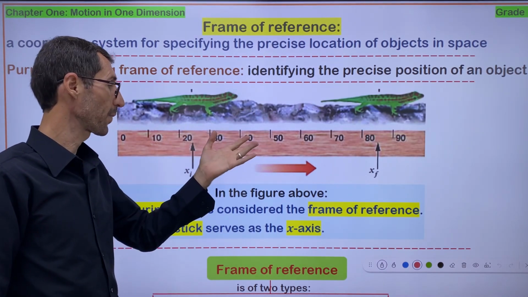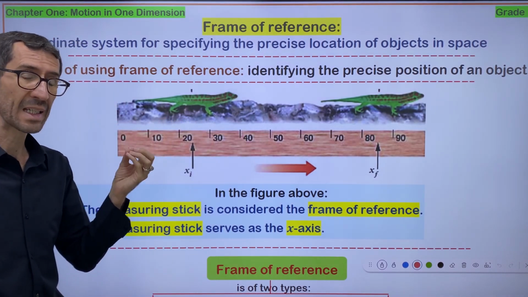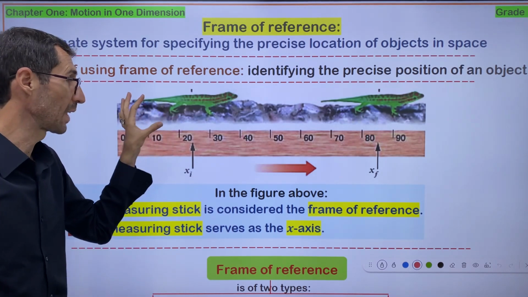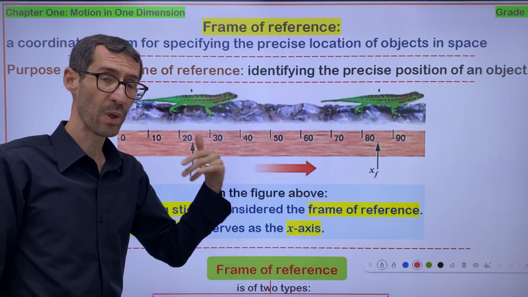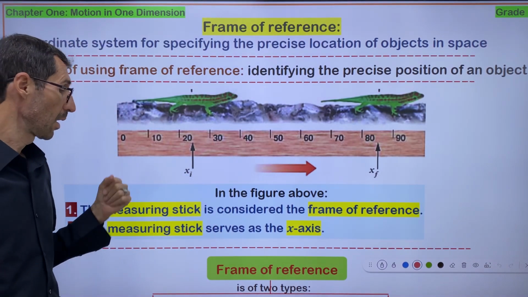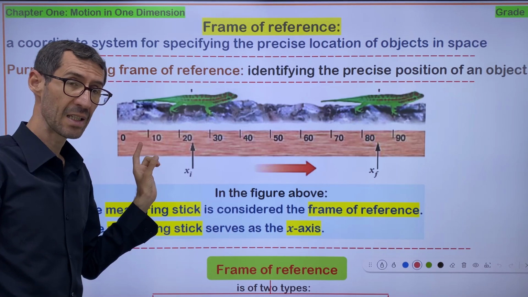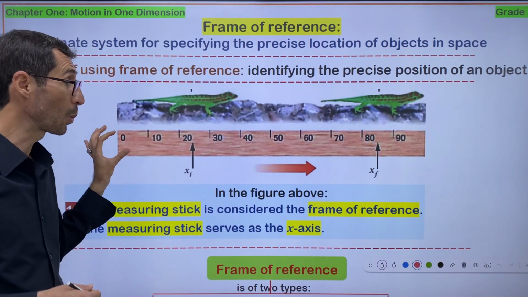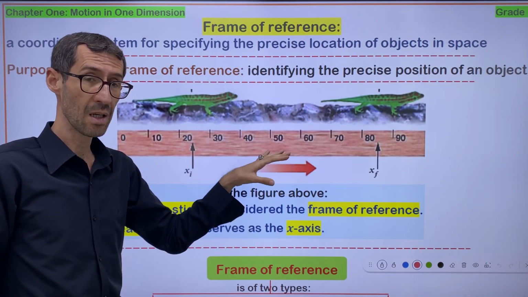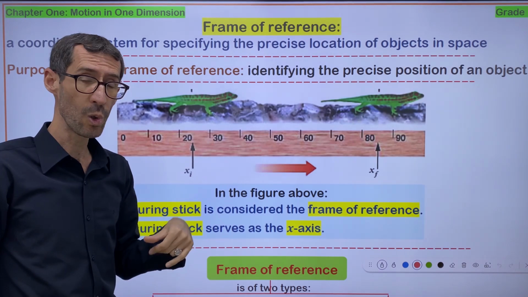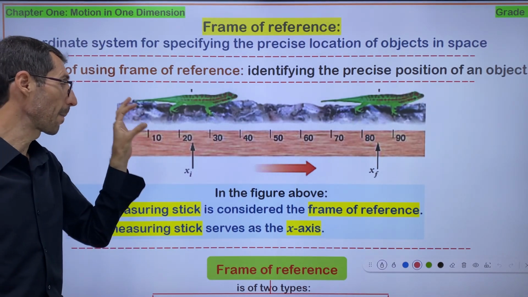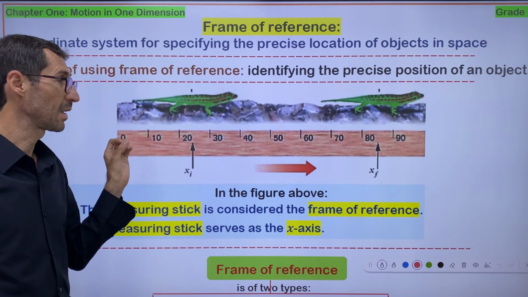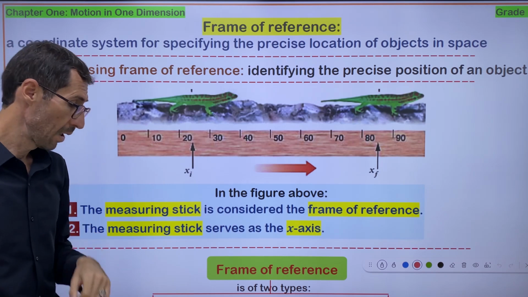What's the convenient frame of reference for designating the position of the gecko whenever it moves? So this meter stick is considered a convenient frame of reference. Whenever you put a meter stick under the feet of the gecko, you can designate the position of the gecko at each time, right?